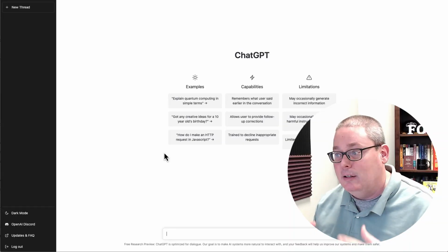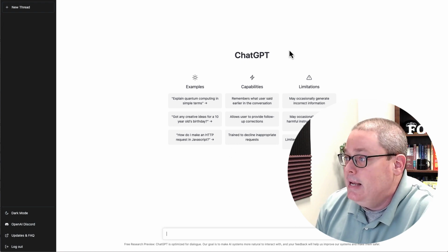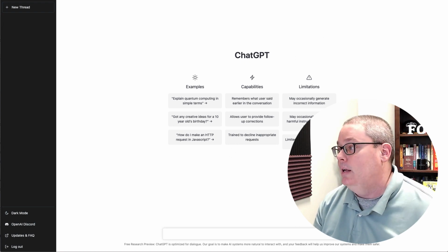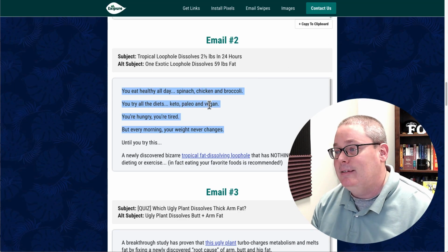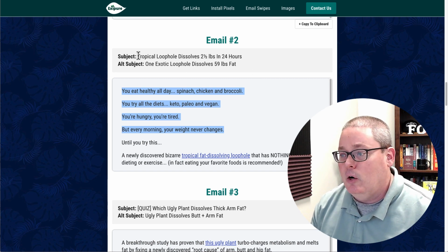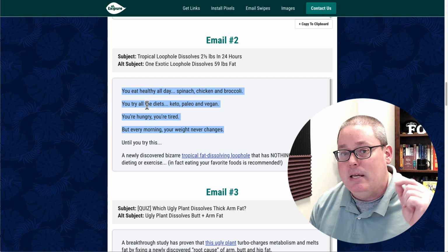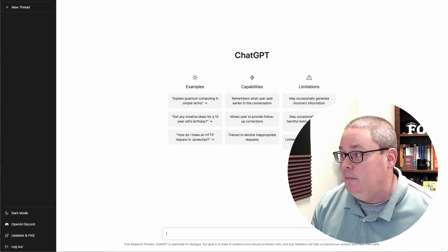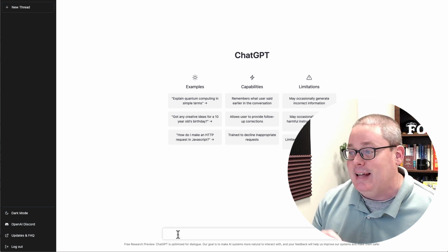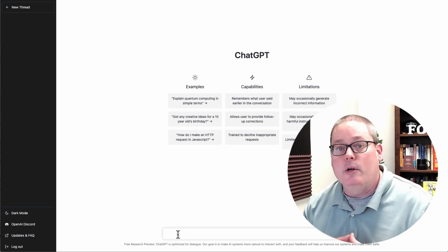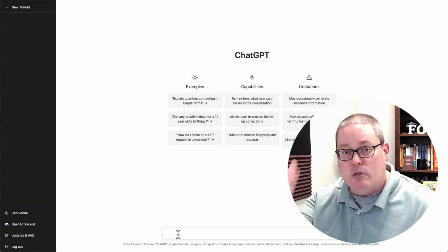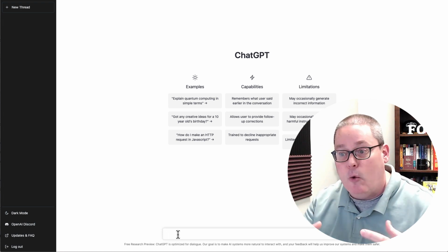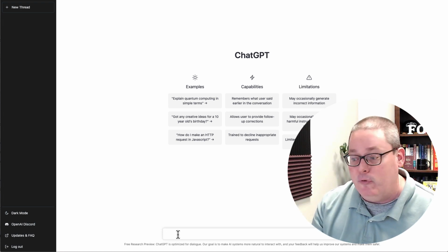With that from Writer, let's go over to ChatGPT and compare what we're looking at. So in ChatGPT, it's a little different. So we're going to start with ChatGPT and have it come up with some email subject lines. And what we're going to do is copy that same information. ChatGPT is designed, or they want it to be, where you have the ability to have a conversation with the OpenAI and have it give you information.